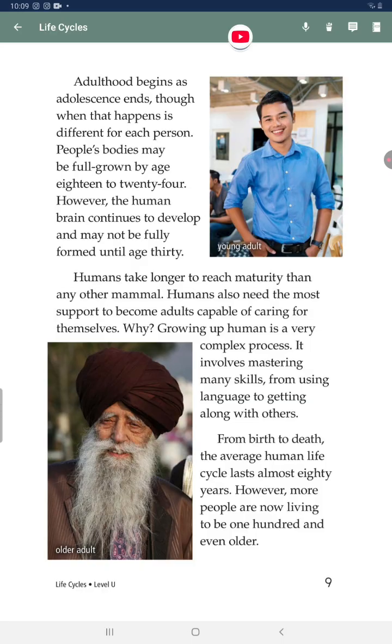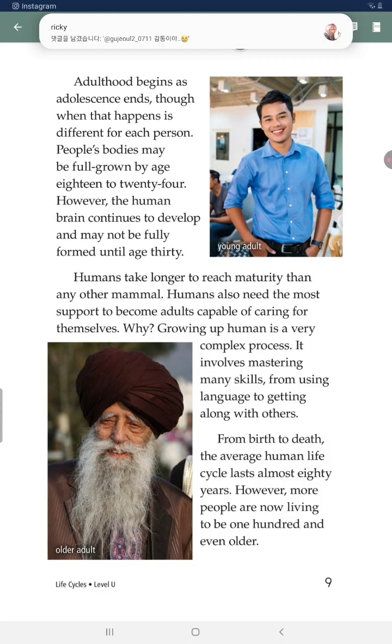Humans take longer to reach maturity than any other mammal. Humans also need the most support to become adults capable of caring for themselves. Why? Growing up human is a very complex process. It involves mastering many skills, from using language to getting along with others.